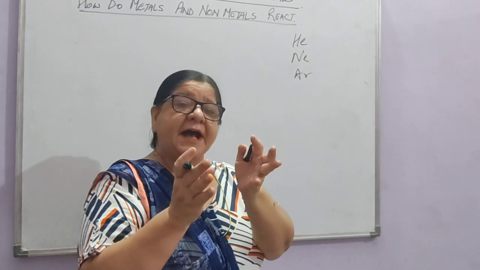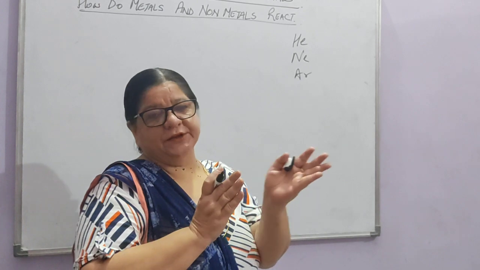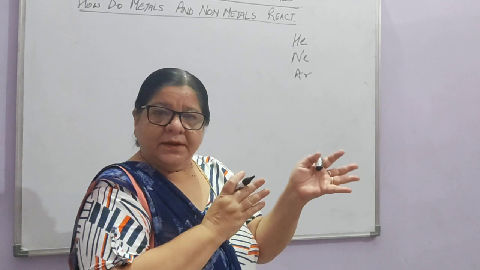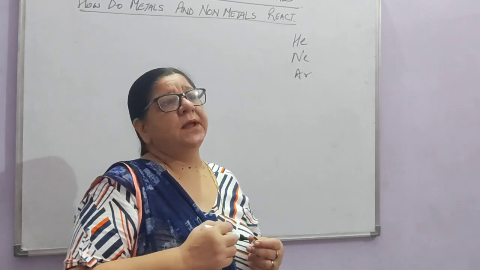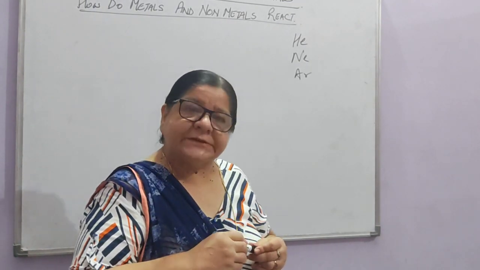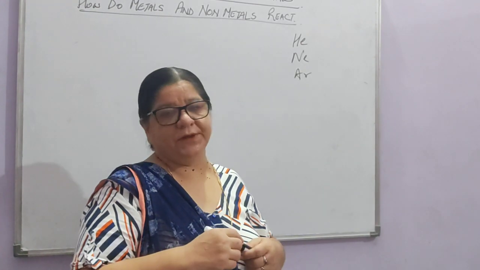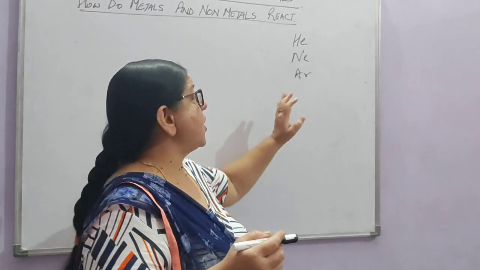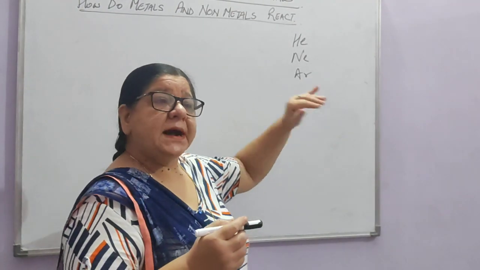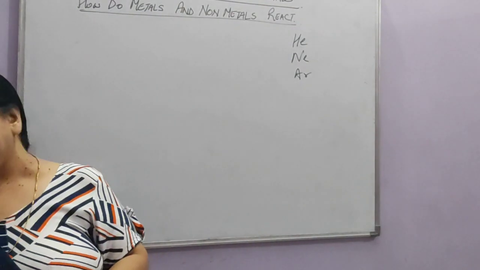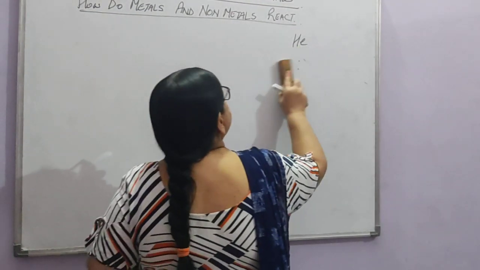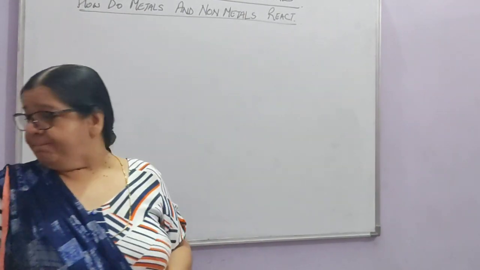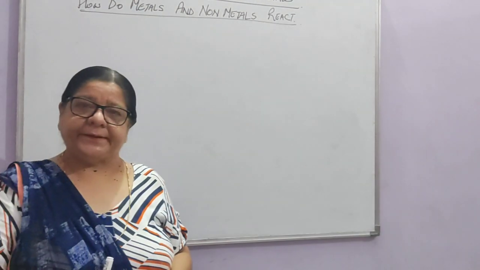Because they have a completely filled valence shell, and that is why they are very stable. They do not react with any other element, whether metal or non-metal. The other elements, when they react, also try to gain stability by attaining an octet.